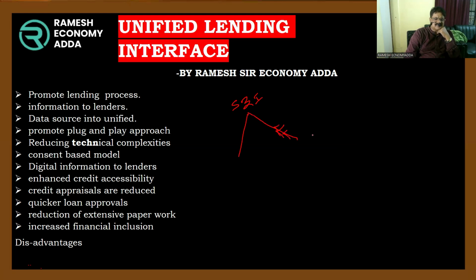Let us imagine that it procured 1,000 crores, but gives only 200 crores as credit. So 800 crores of excess money is there.